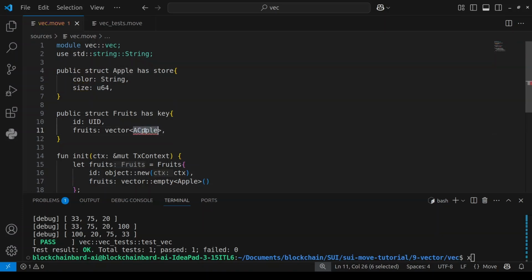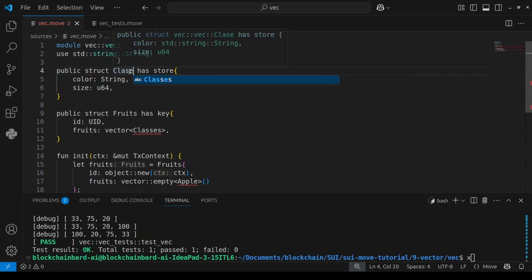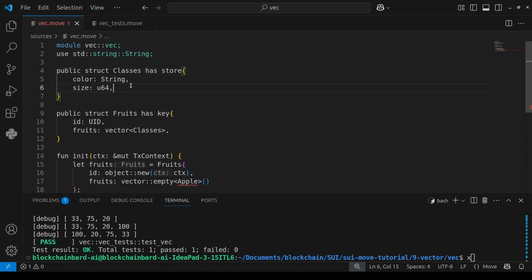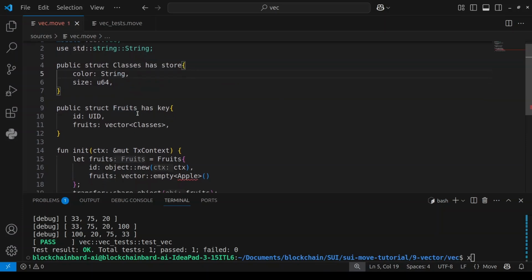Rather than this apple here, it's going to be a vector of classes. Then this class, let's say here this is classes, should hold another vector of students. Now, if you have these classes, this class should have a name and also the number of students. So now let me explain what I mean.